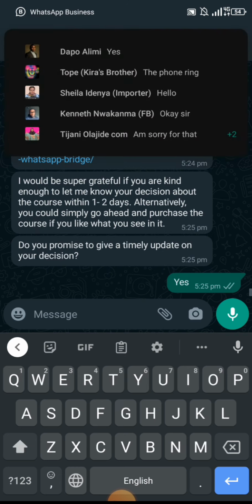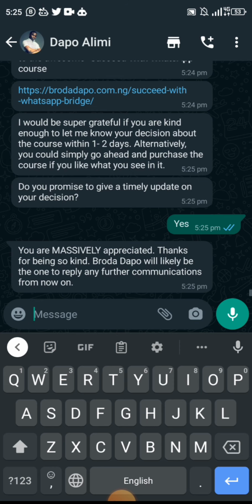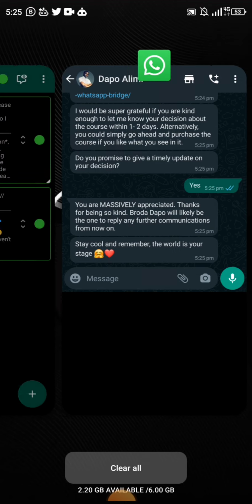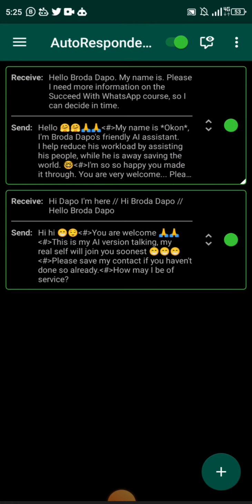I need to continue. Good. You see that? Can you see how it feels human? It doesn't feel too fast. It doesn't feel too forced, right? So that's it, guys. That's how you program a WhatsApp autoresponder to respond for you.